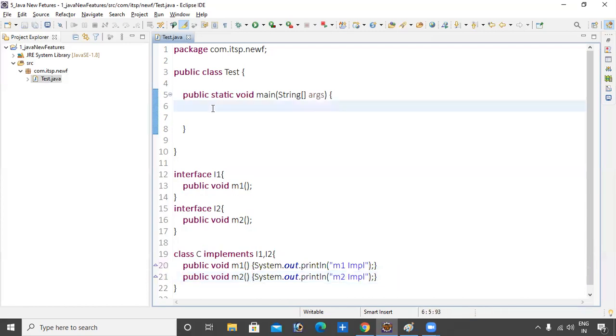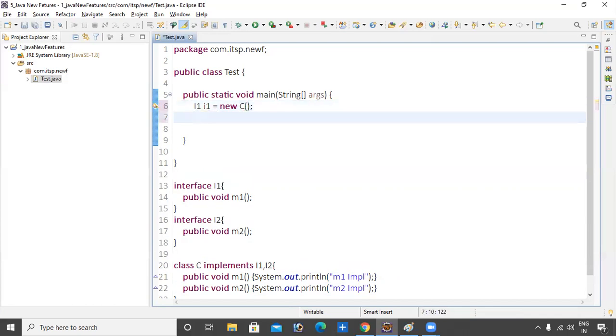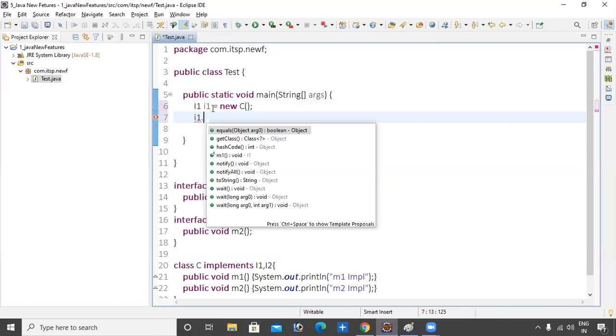If you create an I1 reference variable, I1 i1 = new C(), you can create the object. But with an I1 interface reference variable, how many methods can you call?